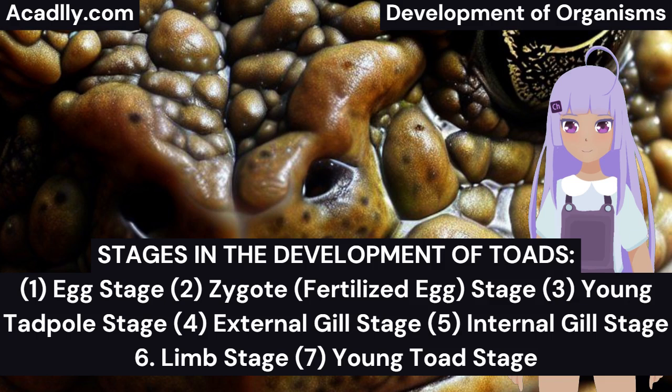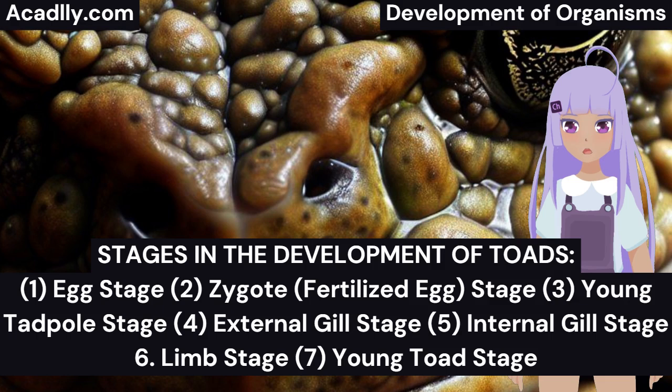2. Zygote. Fertilized egg stage. After fertilization, the zygote undergoes mitotic cell division, leading to the emergence of the embryo. The embryo derives nourishment from the egg yolk and obtains dissolved oxygen through the jelly.